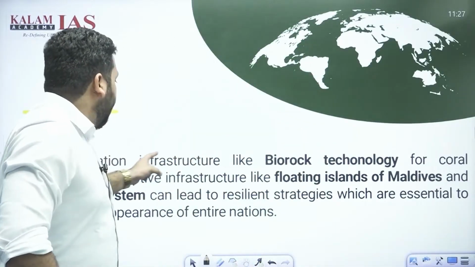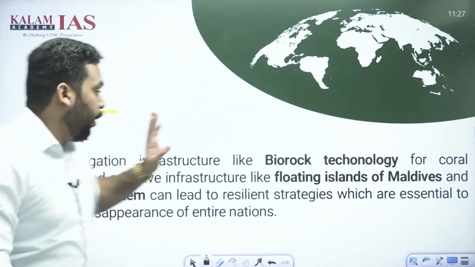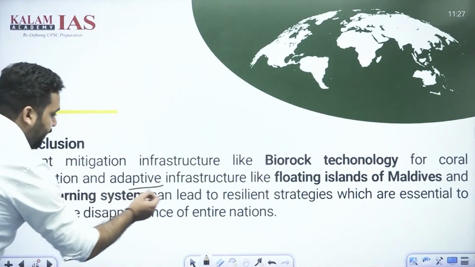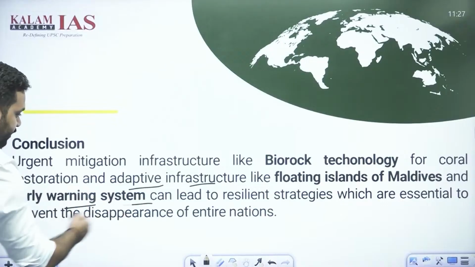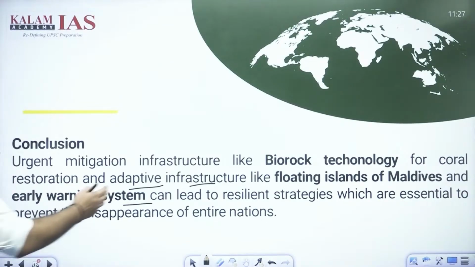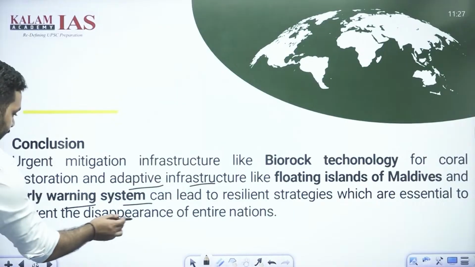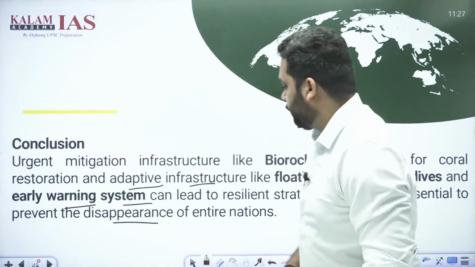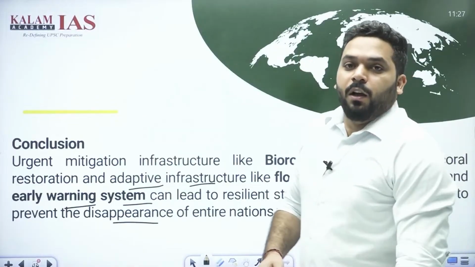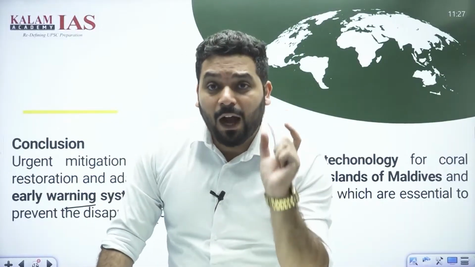Mitigation infrastructure like biorock technology for coral restoration, and adaptive infrastructure like floating islands of Maldives and early warning systems for disaster management can lead to resilient strategies which are essential to prevent the disappearance of entire nations. Okay, introduced properly, addressed both the demands, understood the core aspect, that is how.